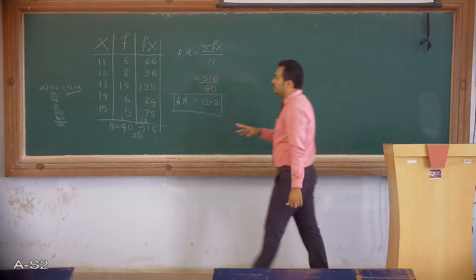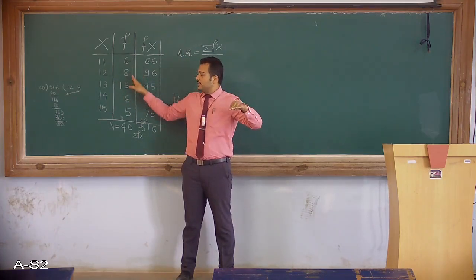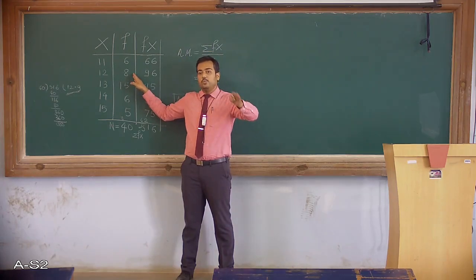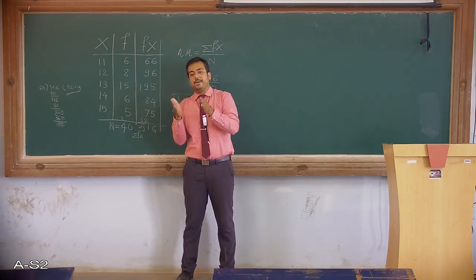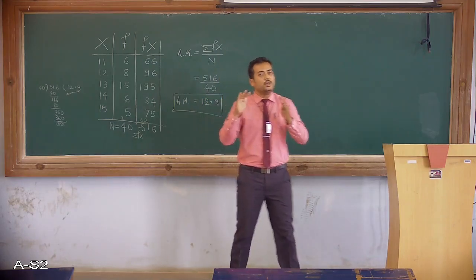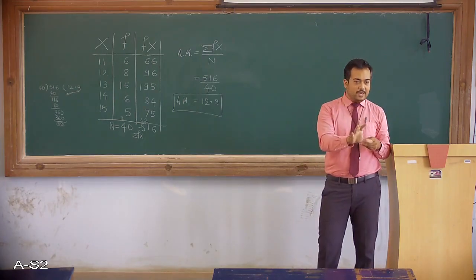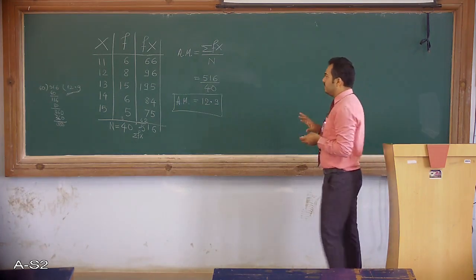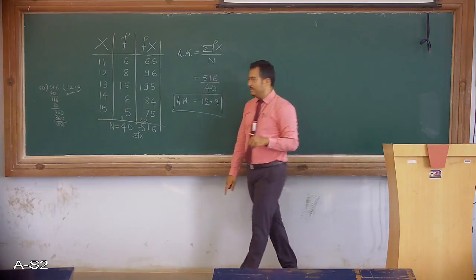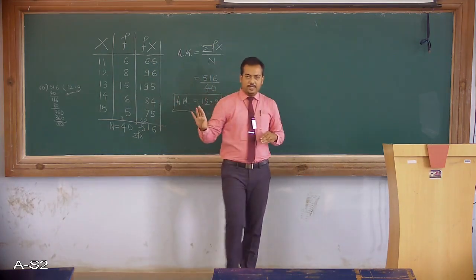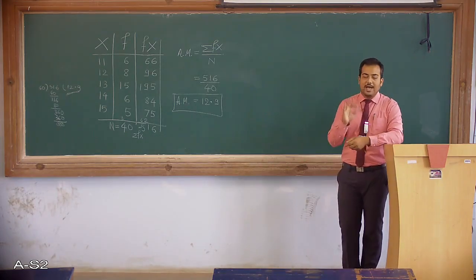Though 13 is the maximum frequency which is contributing to the entire distribution, the first half of the frequency is again more than the second half of the frequency. So our arithmetic mean is a little towards the left of 13. That's why we have got 12.9. So this way also you can verify or justify whether the arithmetic mean value you have got is correct. The basic formula remains the same, the summation of all the elements divided by the number of elements. Only the way to find the summation of all the elements is a little different here. It's the same average formula.